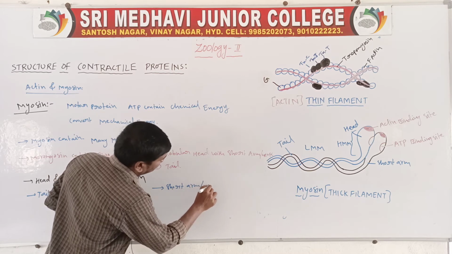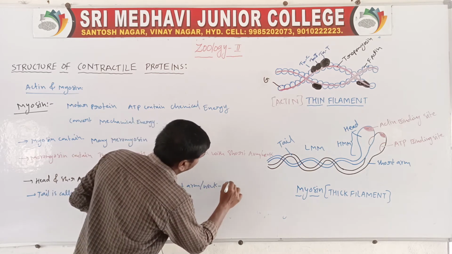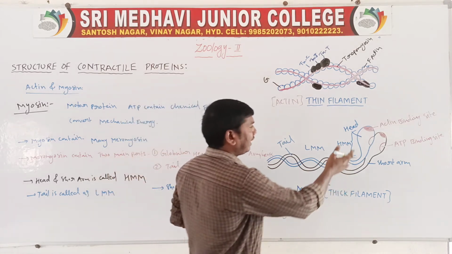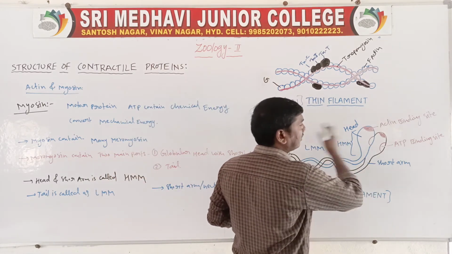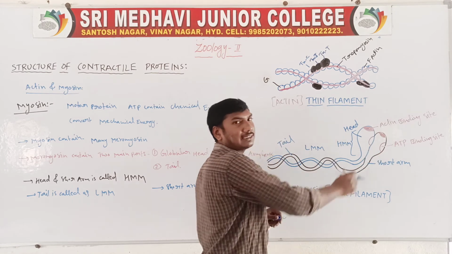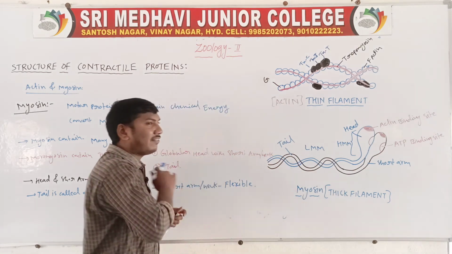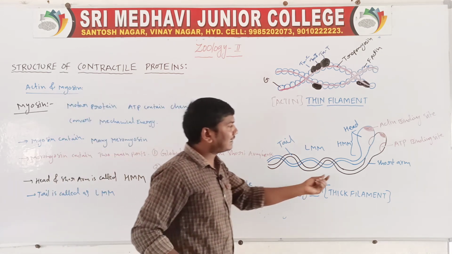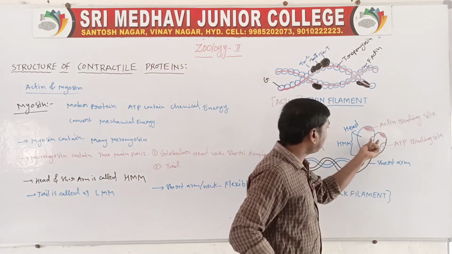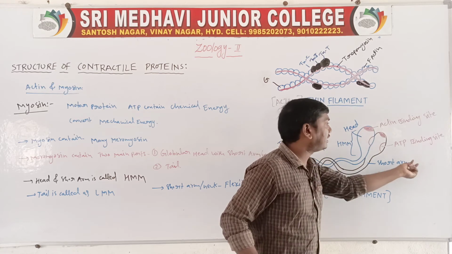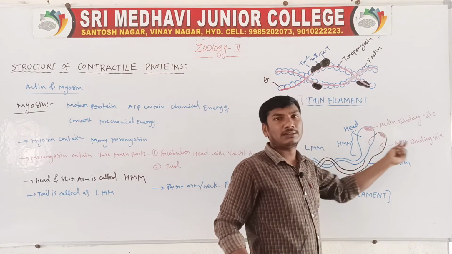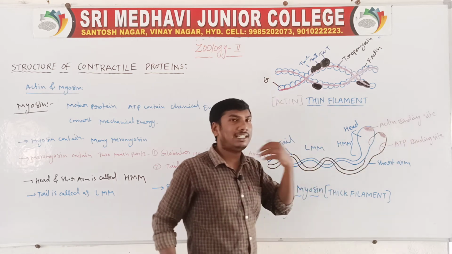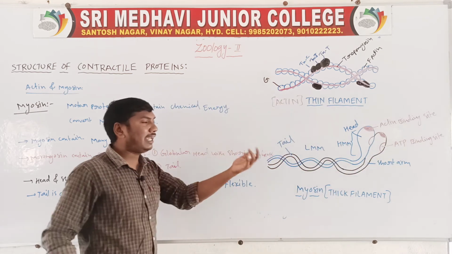Arm means neck. The neck is flexible, meaning it can move to the right side, back side and front side. They move from the front and back side. So the neck contains a flexible part, because the head is moving to this side and this side, front and back. So the neck region helps with the movement of the head.